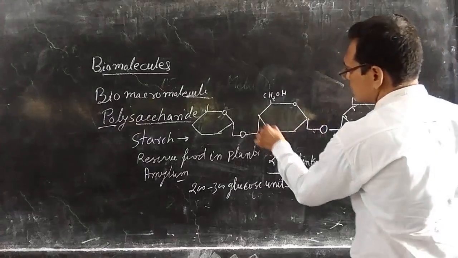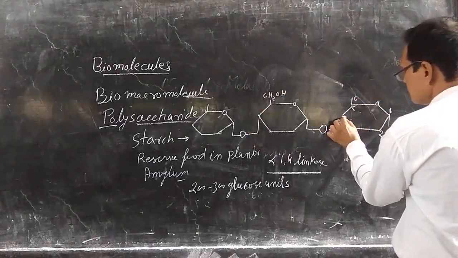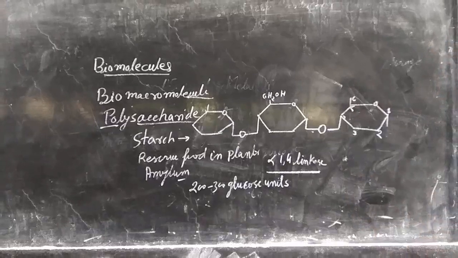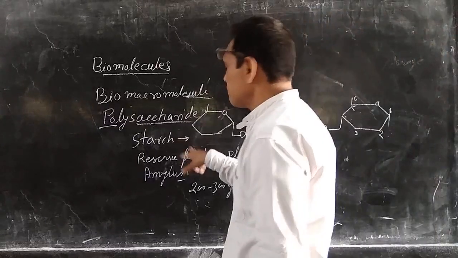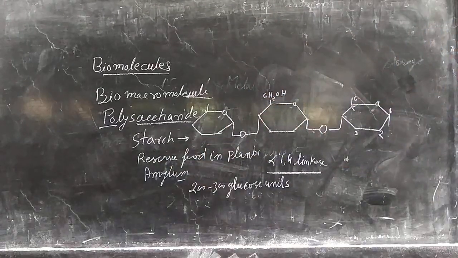So this one is the 4th and 1st. A 1,4 alpha linkage is present between the 2 units of glucose in starch.